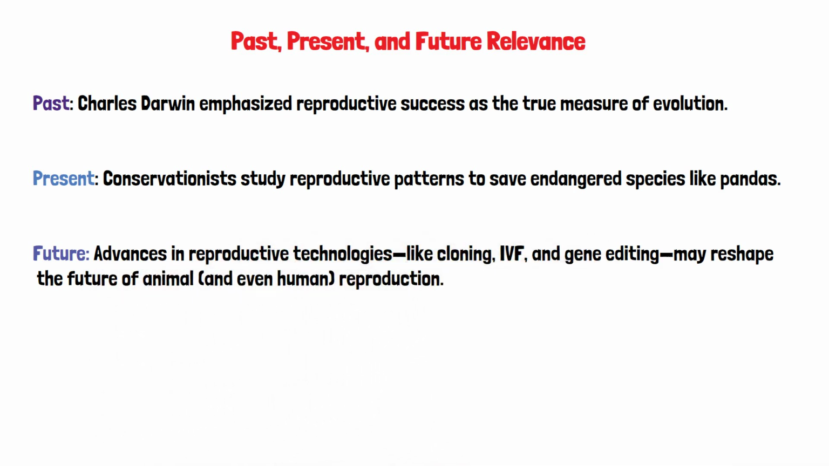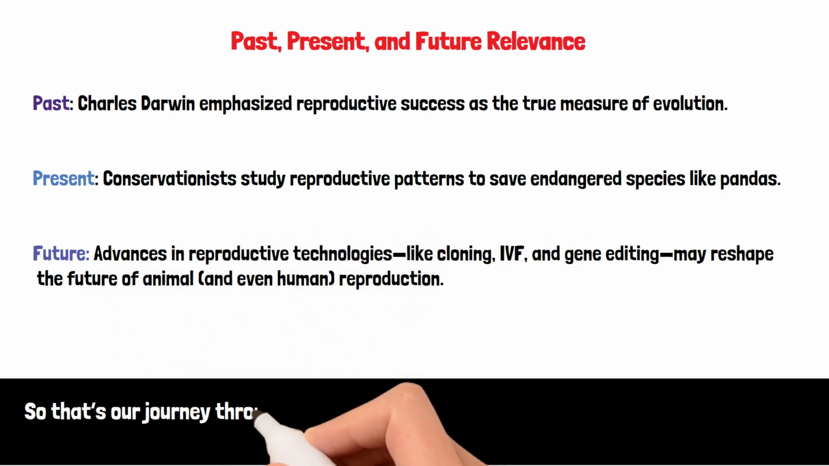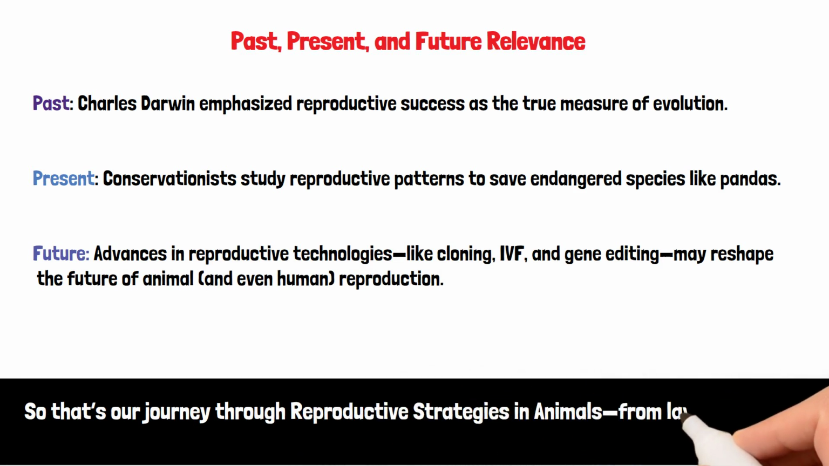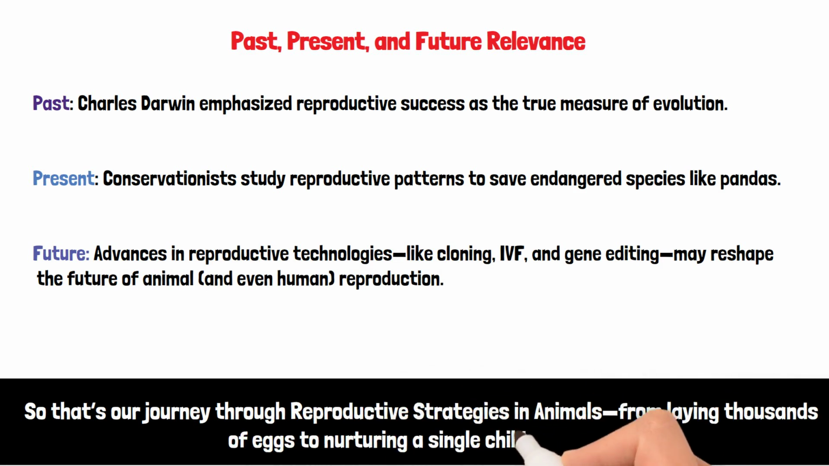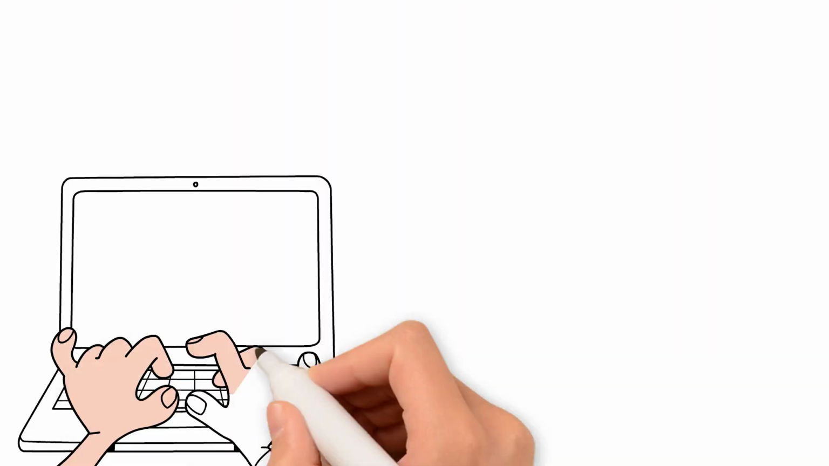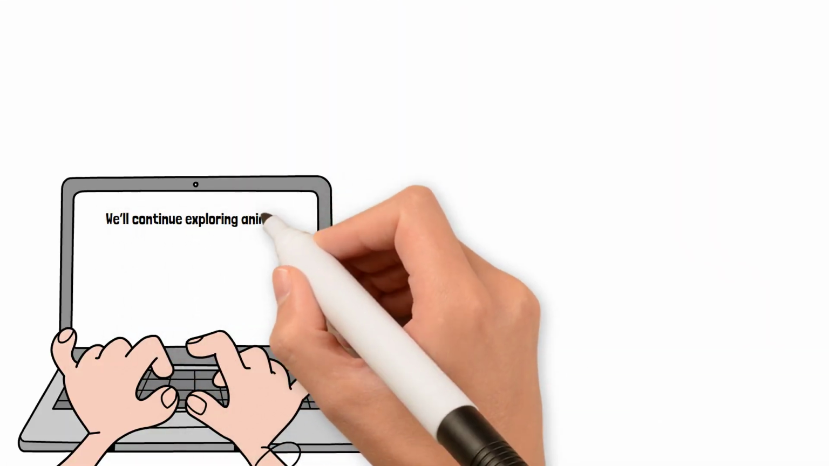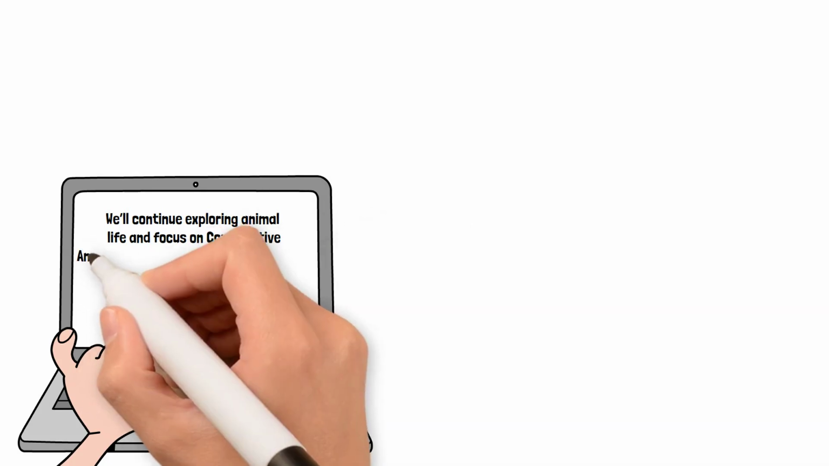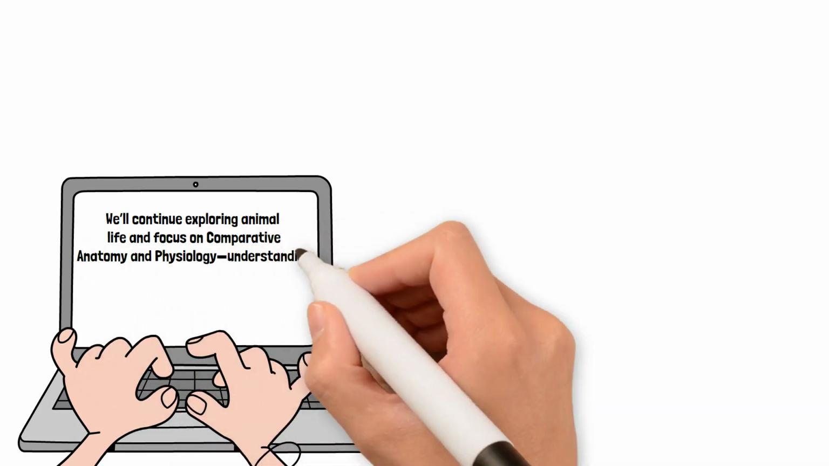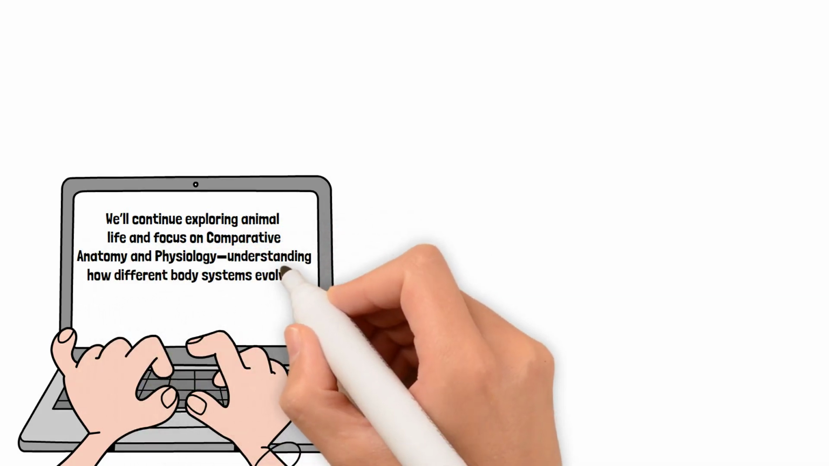So that's our journey through reproductive strategies in animals, from laying thousands of eggs to nurturing a single child for years. In our next lecture, we'll continue exploring animal life and focus on comparative anatomy and physiology, understanding how different body systems evolved across species.